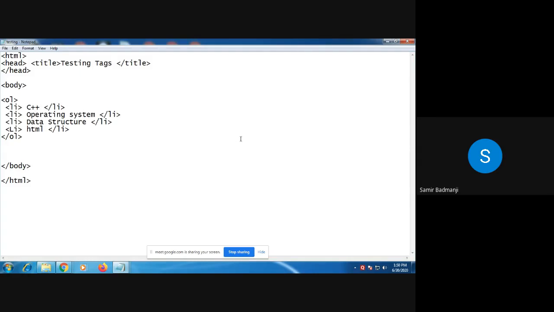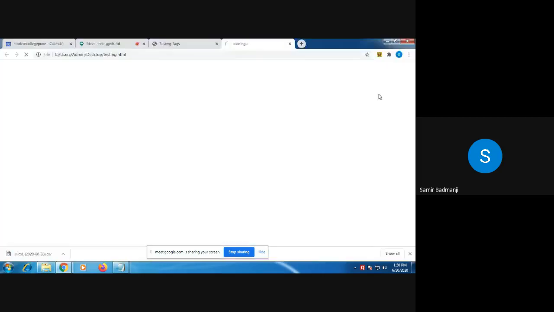Now see how the output will look. I'm just going to save this, close this, open this. Can you see the numbering? Yes. 1, 2, 3, 4. So n number of LIs that you add, the list will increment. Okay. Now we'll just change the attributes.